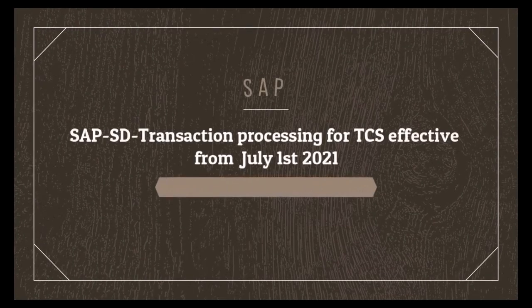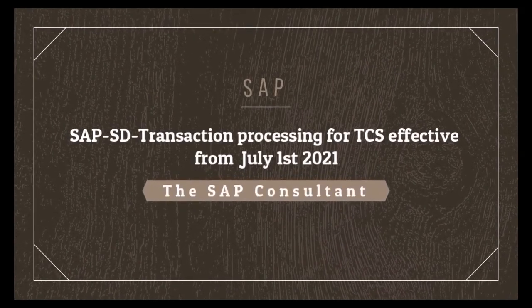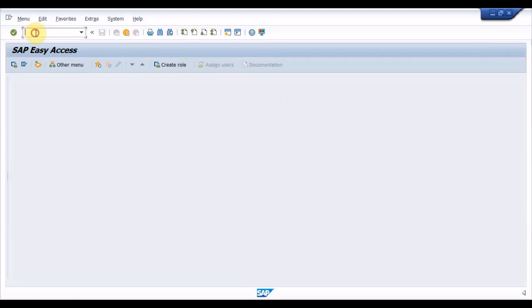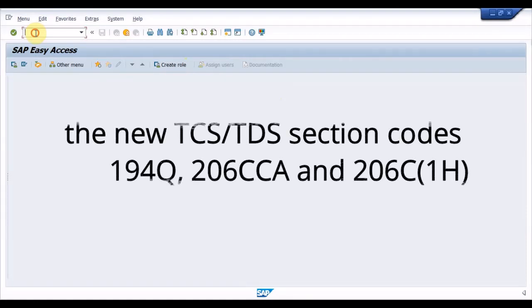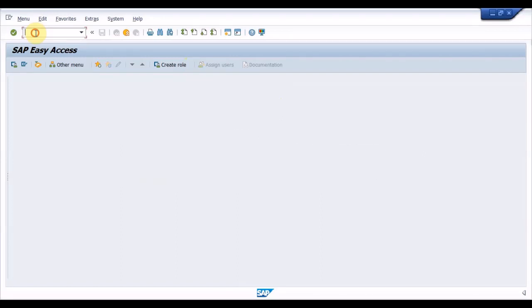Hello viewers. Do you know that the Indian government has introduced the new section codes that are 194Q, 206CCA and 206C subsection 1H, which show impact on the SAP solution? Don't worry guys, today in this video you are going to learn about the sections as well as the SAP process and the customization required to achieve the TCS calculation.